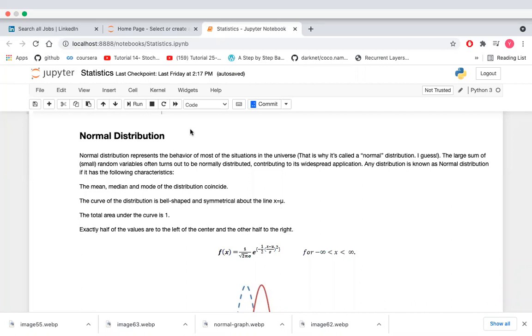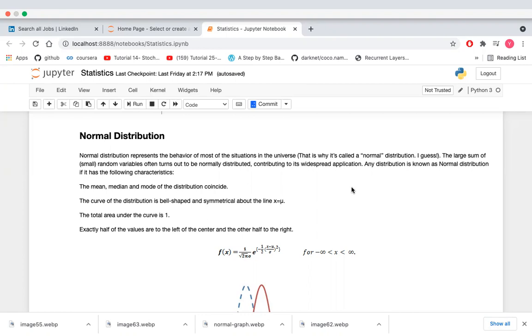My name is Yogesh and today I am going to discuss normal distribution and the probability density function. So first of all, let's understand what a normal distribution is. Normal distribution represents the behavior of most of the situations in the universe. That's why it's called a normal distribution. Normal distribution means how your data is distributed in the universe.